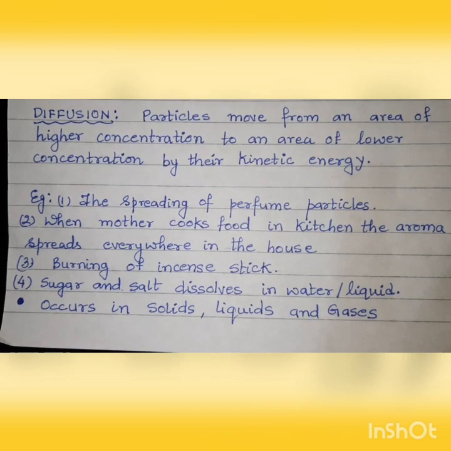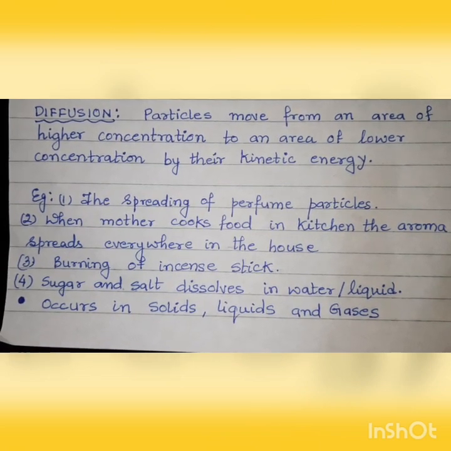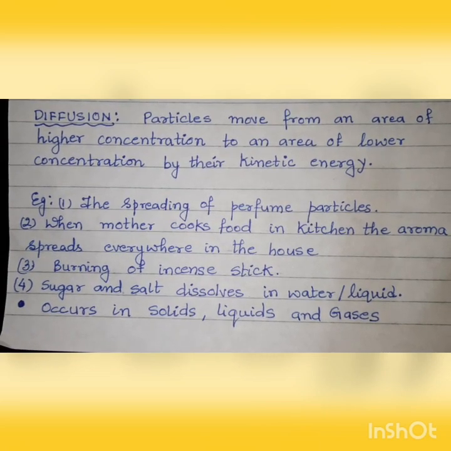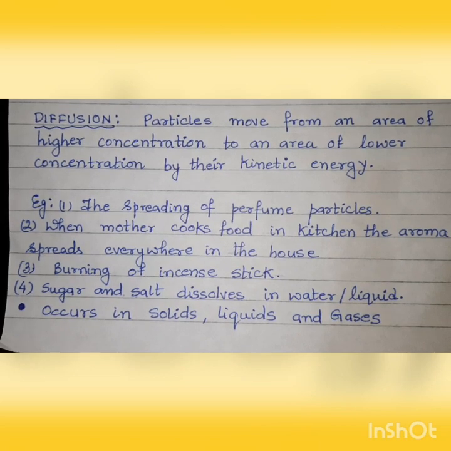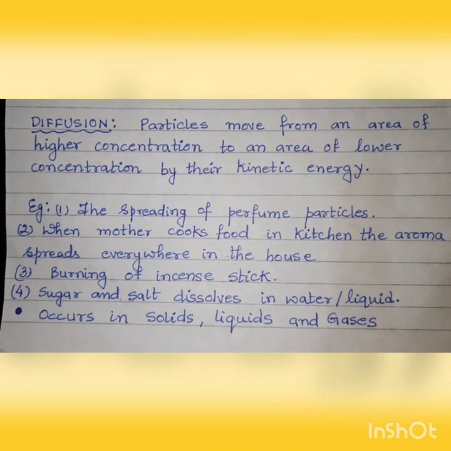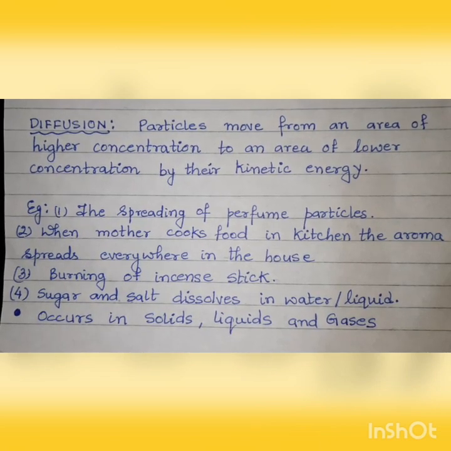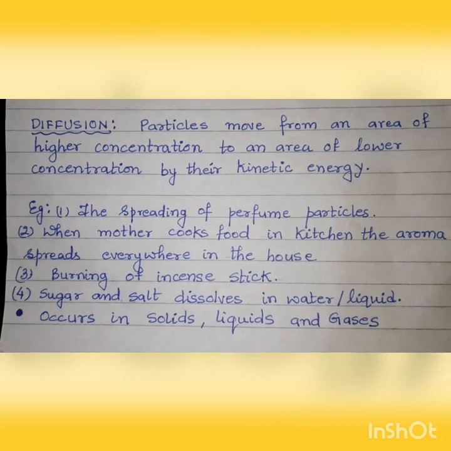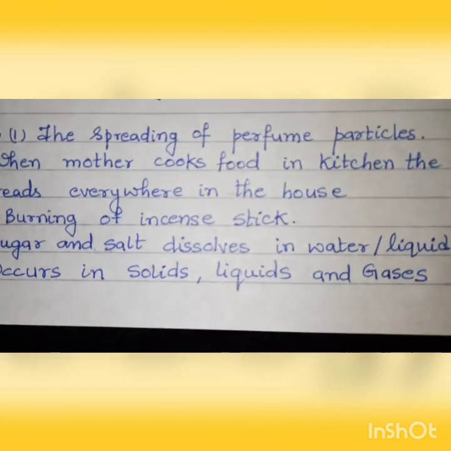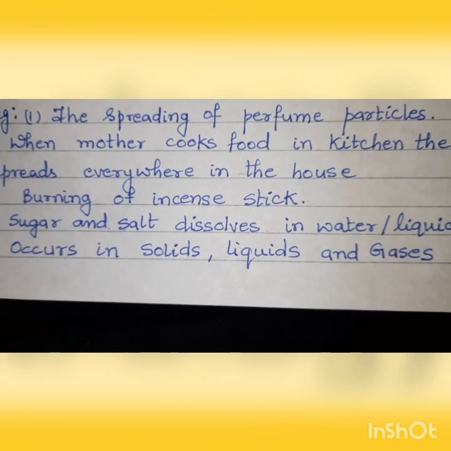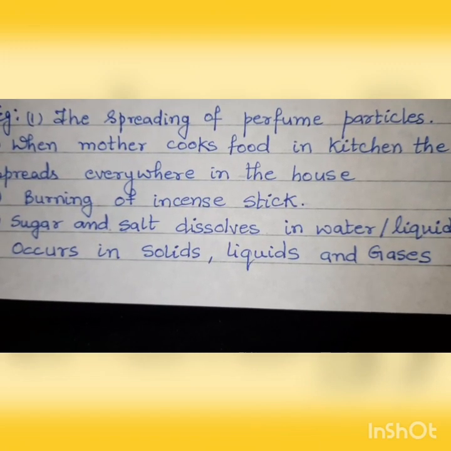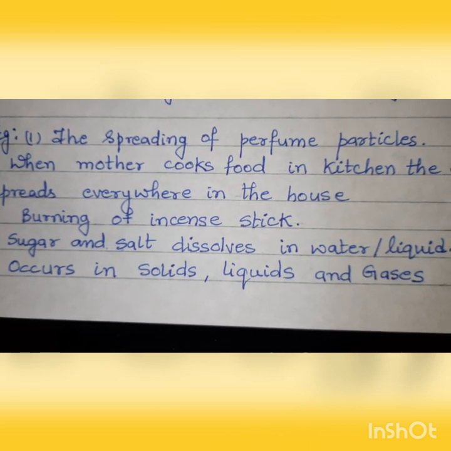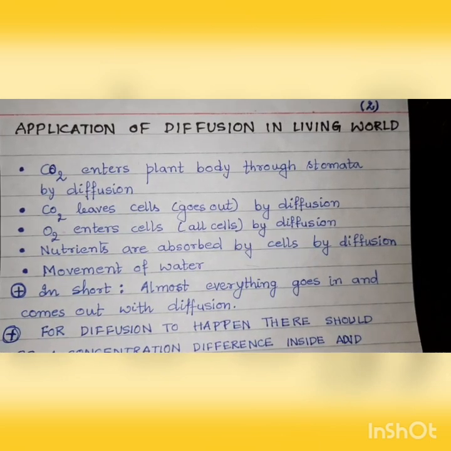When we add sugar or salt to our glass of milk or for making lemonade, then the sugar and the salt dissolve in water. This is again an example of diffusion. The particles of sugar and salt spread evenly in the liquid in which they have been dissolved. So this spreading of particles is diffusion. Now one thing that we have to understand and remember is that diffusion occurs in all the three states of matter. That is, it occurs in solids, liquids and gases.